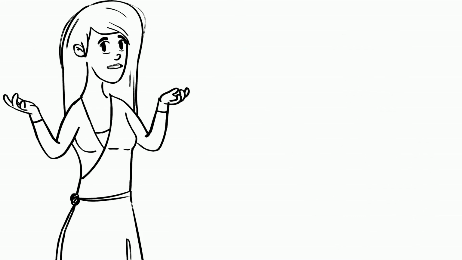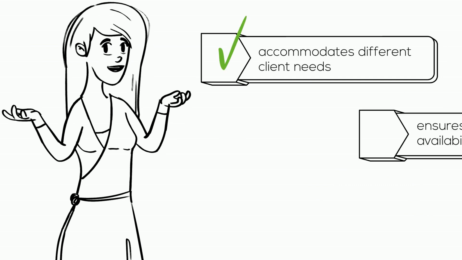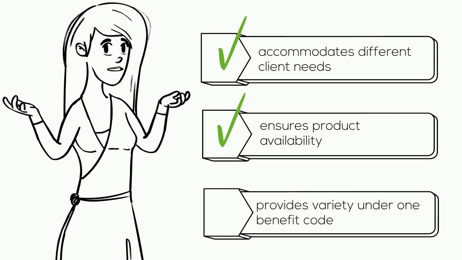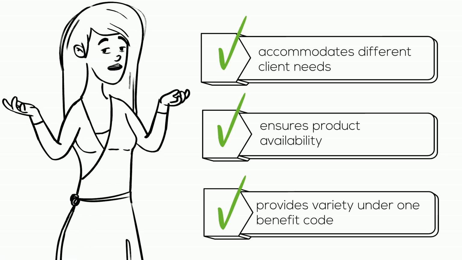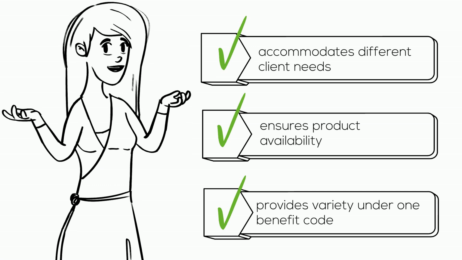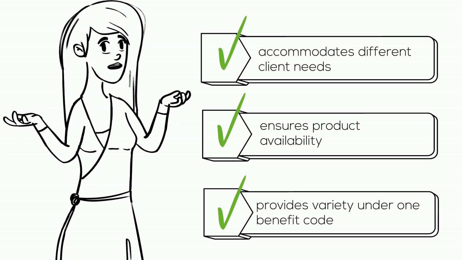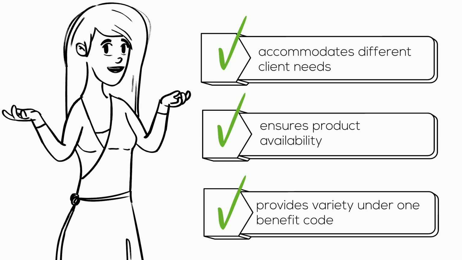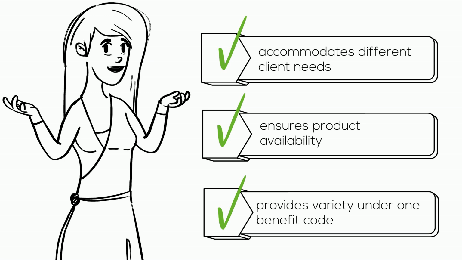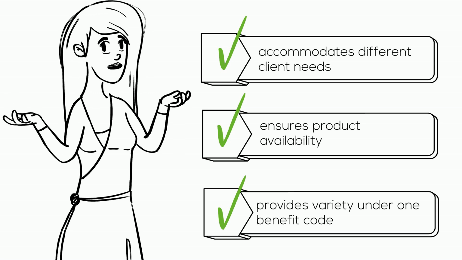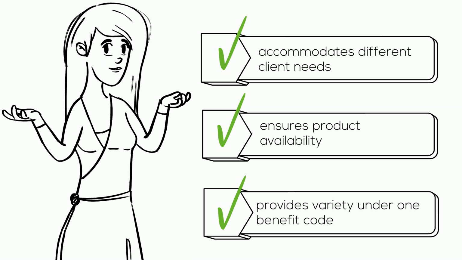That's a great question. Medical supplies and equipment benefits are categorized using generic item names, which means the program does not specify makes or models for the benefits it covers, ensuring broad national coverage and flexibility for both providers and clients. And essentially, each benefit code may have numerous product offerings under it.